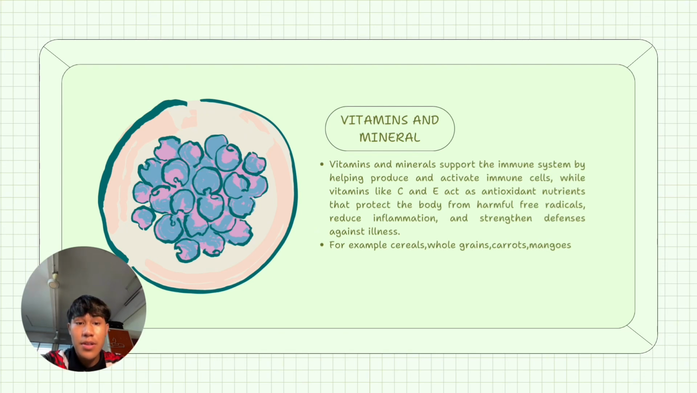Vitamin and mineral support the immune system by helping produce and activate immune cell, while vitamin like C and E act as antioxidant nutrients that protect the body from harmful free radicals, reduce inflammation, and strengthen defense against illness. For example of vitamin and mineral like cereal, whole grains, carrot, and mangoes.